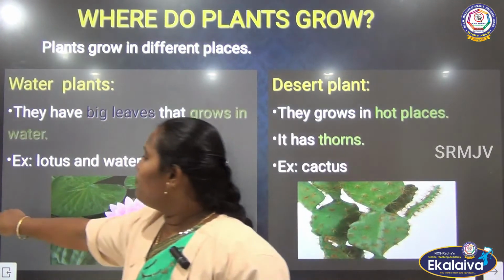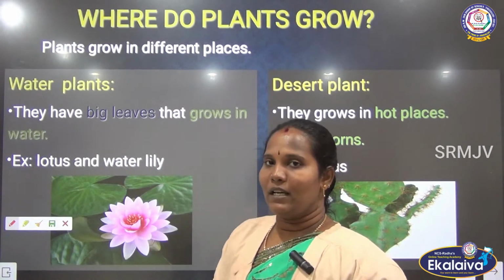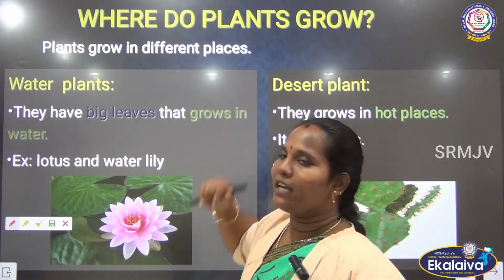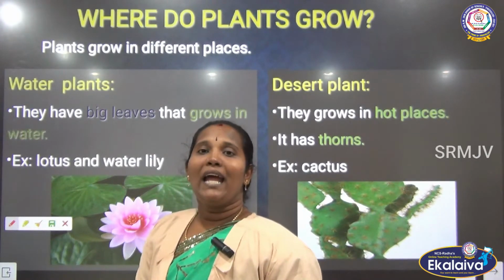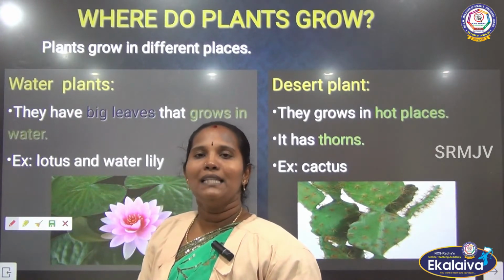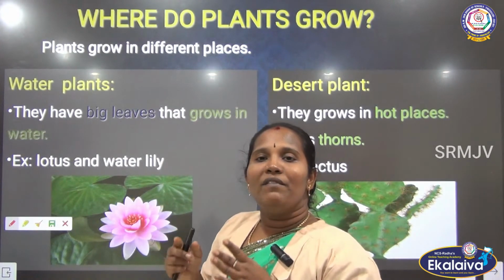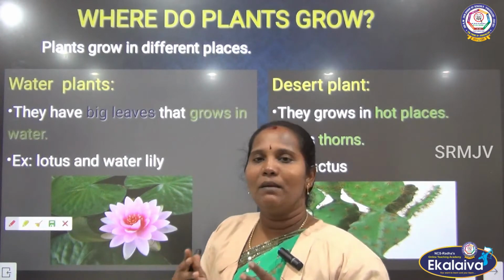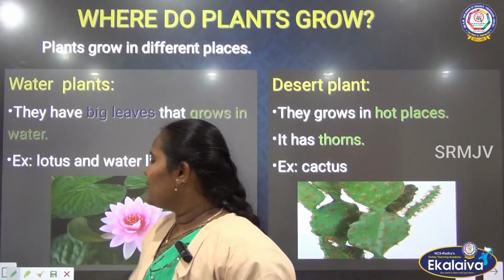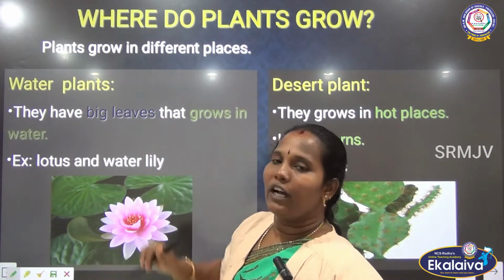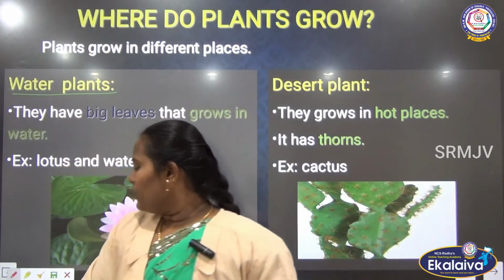Then where do plants grow? We saw the types of plants. Now we have to see where plants grow. We can see plants everywhere. Plants have many habitats. Habitat means living places wherever plants can grow, except very harsh conditions. Based on those living places, we can say many categories. Here they have given two types: one is water plants, another one is desert plants.